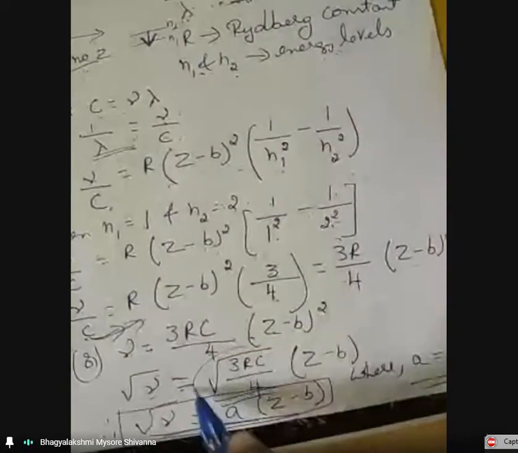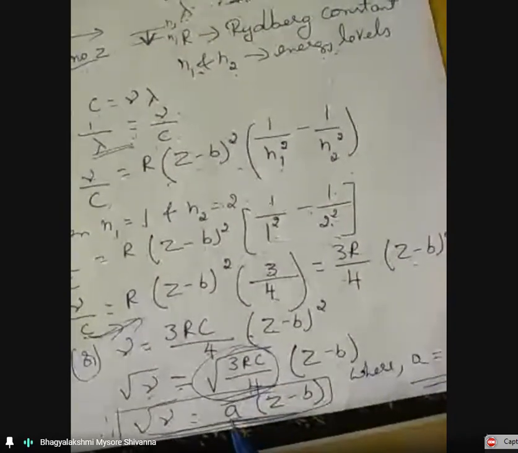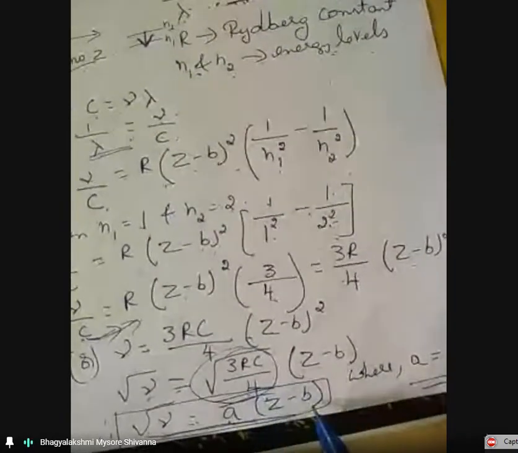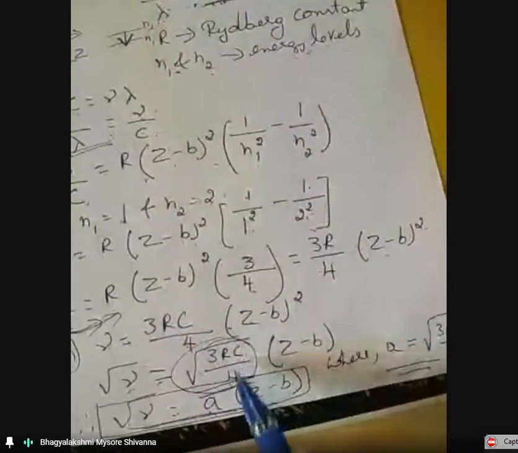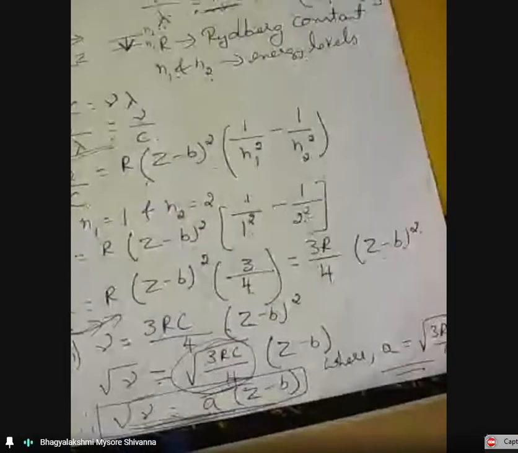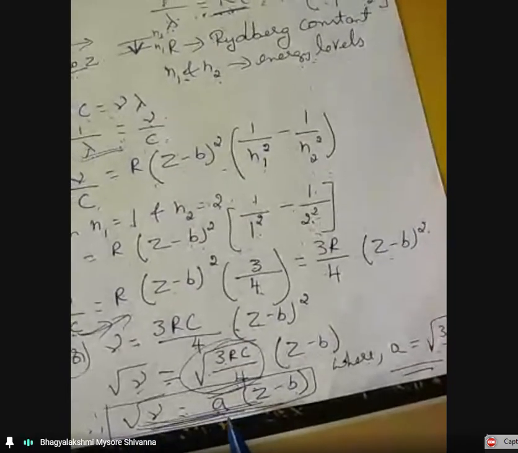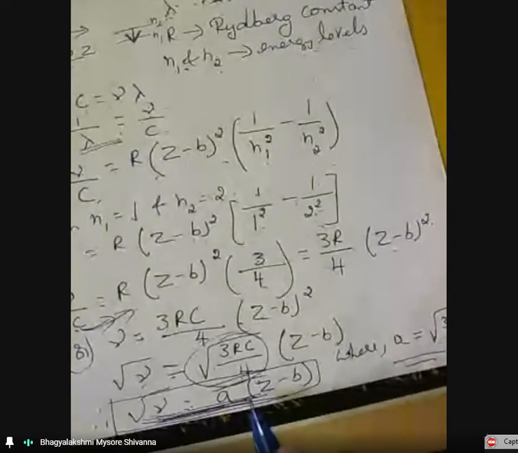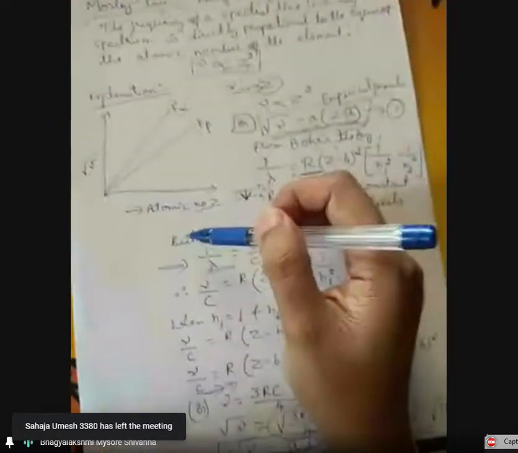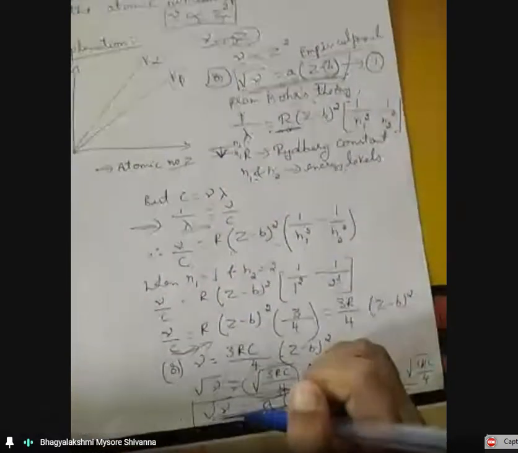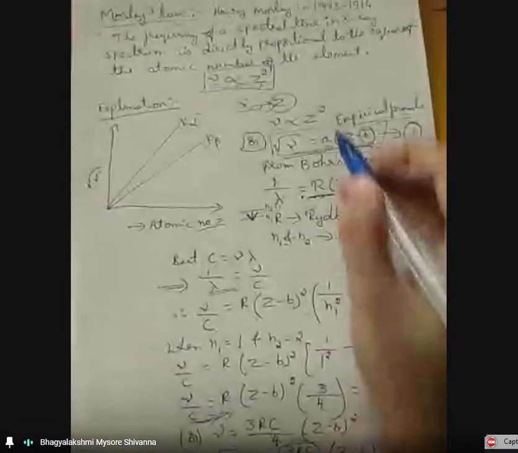Or square root of nu is equal to a constant A into (Z minus B), where A is nothing but square root of 3Rc by 4. Hence, Moseley's law is proved. This is the empirical formula of Moseley's law. So this is Moseley's law, and the explanation or theory of Moseley. We have to prove the empirical formula.